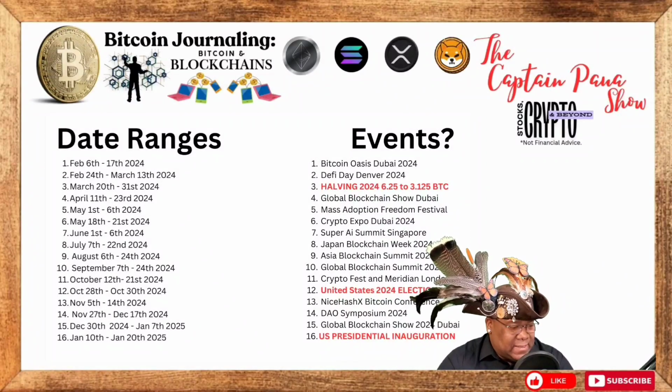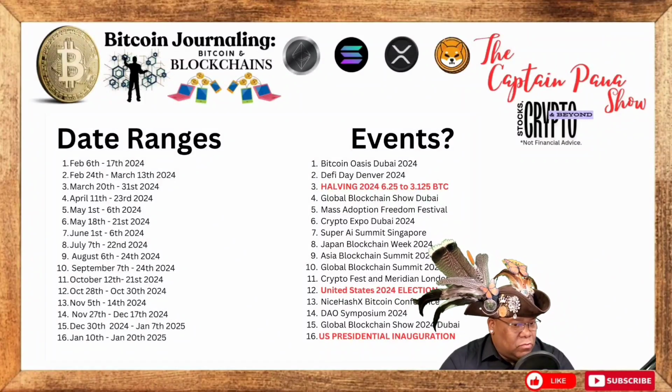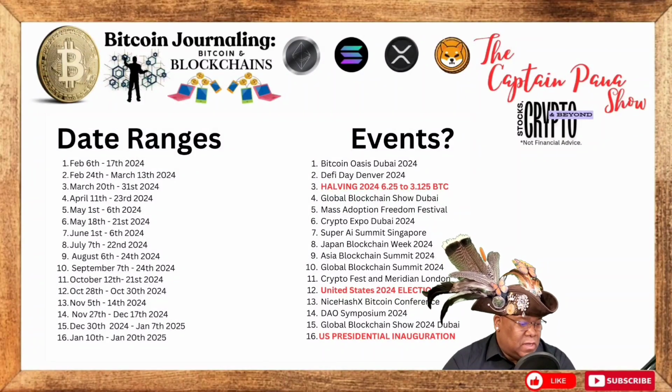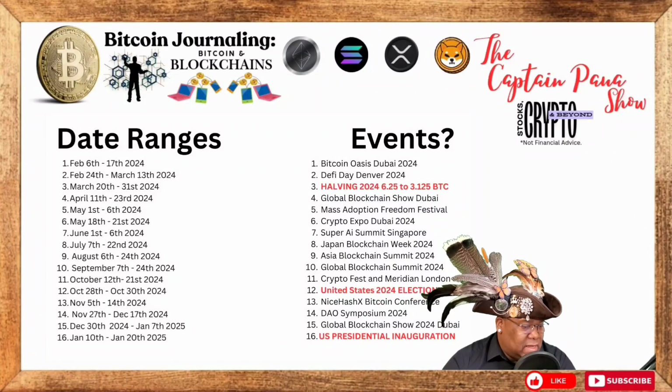We didn't anticipate seeing any major swings towards a pump until a few months after the halving, which was a general pattern that we've seen with other halvings. And we do see that there were other events going on, such as the Bitcoin Oasis in Dubai in February.